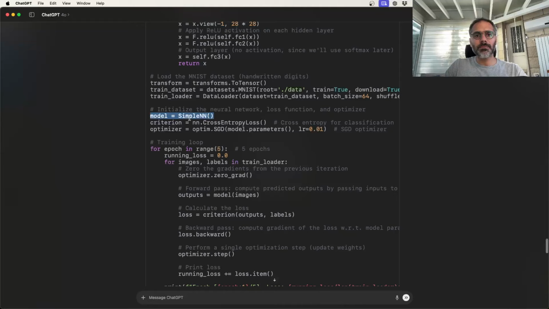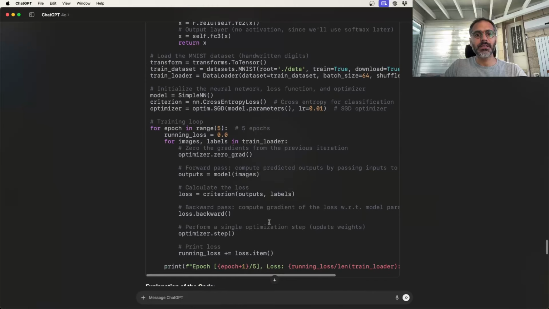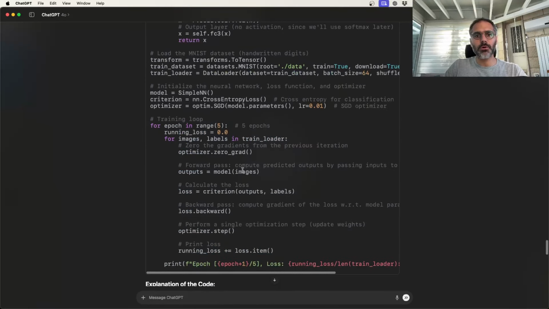And then you define the object, simple neural network, the cross entropy loss, and then finally SGD, where you pass in the model parameters using model.parameters. These are all your weights and biases that we're going to update, and this is the learning rate. All right, and this is the typical training that you would go through.